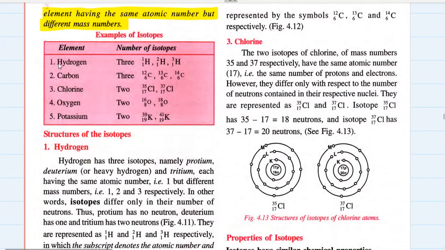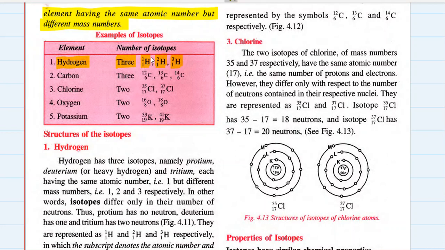Examples. Number one example, hydrogen. Number of isotopes, 3 isotopes it has. Hydrogen 1 1, hydrogen 1 2, hydrogen 1 3. What do you mean by that? Each of them has atomic number 1. Each of them has number of proton 1. Each of them has number of electron 1. But the first one has 0 neutron. The second one has 1 neutron and the third one has 2 neutrons.